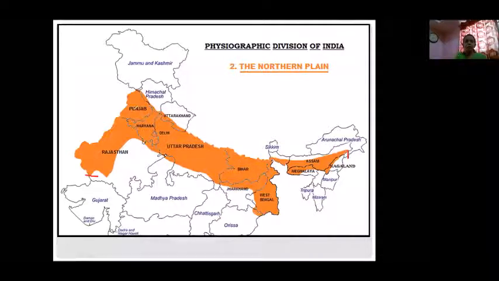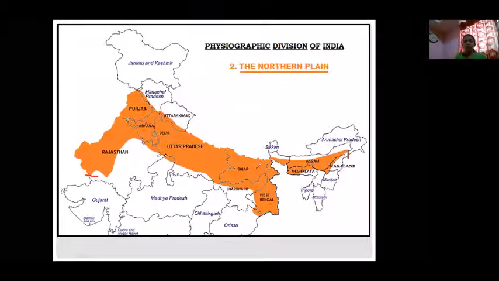From Rajasthan, Punjab, Haryana, then Delhi, Uttar Pradesh, Bihar, West Bengal, Assam, Meghalaya, Nagaland. These are the states which are located in the northern plain.